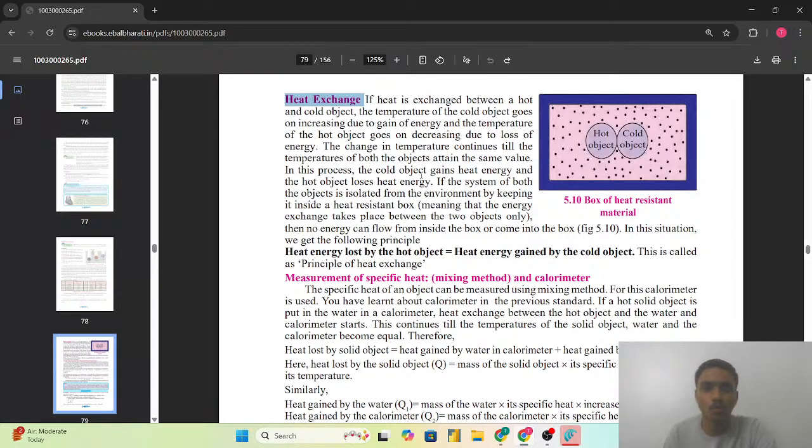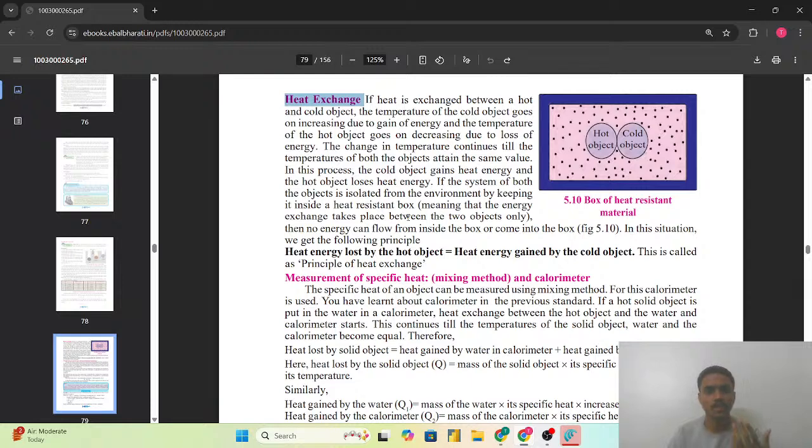In this process, the cold object gains the heat energy and the hot object loses heat energy. If the system of both the objects is isolated from the environment by keeping it inside a heat resistant box, meaning that the energy exchange takes place between the two objects only, then no energy can flow from inside the box or come into the box.